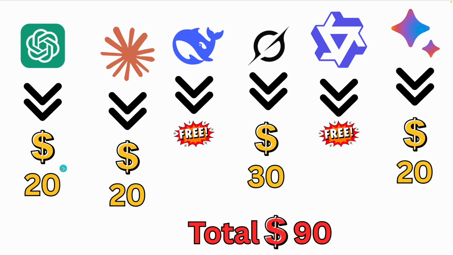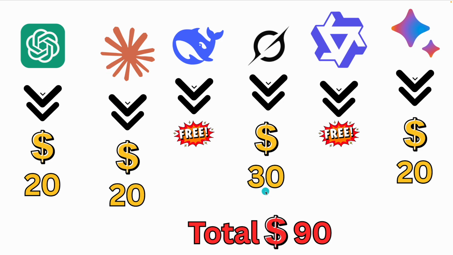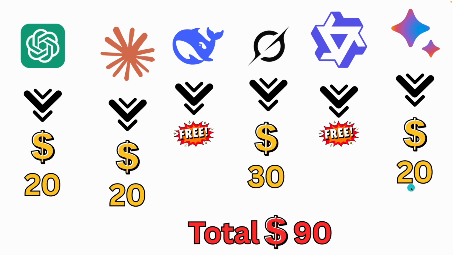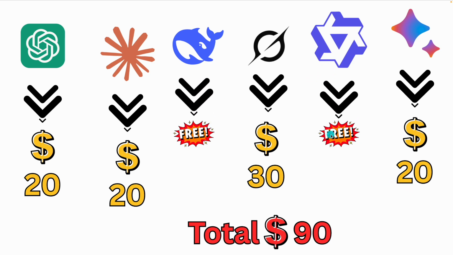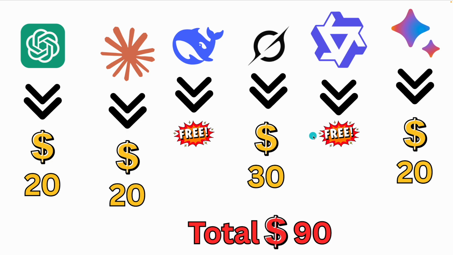For ChatGPT, you will pay $20. For Claude, you will pay $20. For Grok, you can pay $30. For Gemini, you can pay $20, right? And even though DeepSeek is free and Qwen is free, their API can cost.